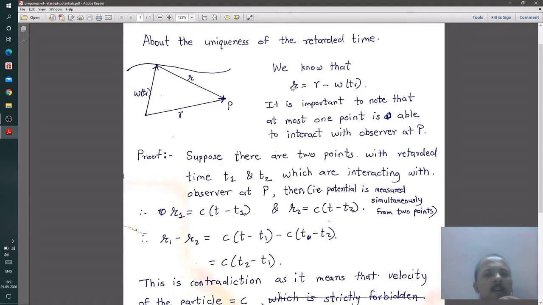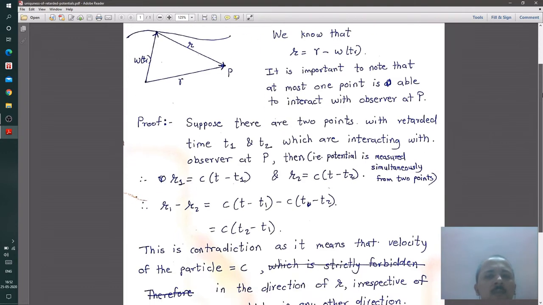So let us see that r, which is essentially the position of the point charge, is given by r minus w(tr), where w(tr) is essentially the trajectory of the moving point charge. Now, the question that arises in mind is whether this retarded time is unique or not. Let us say that there are two such points which are simultaneously interacting with the observer situated at point P. What does it mean? Let us say that the information is reaching the observer at point P from two different points with retarded times t1 and t2.